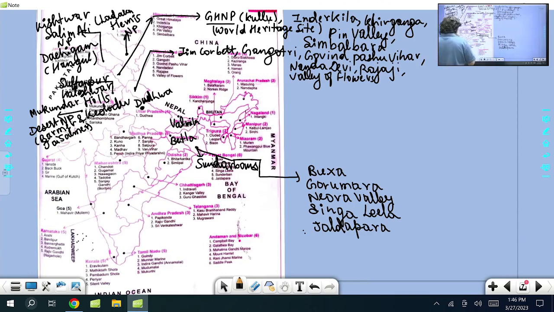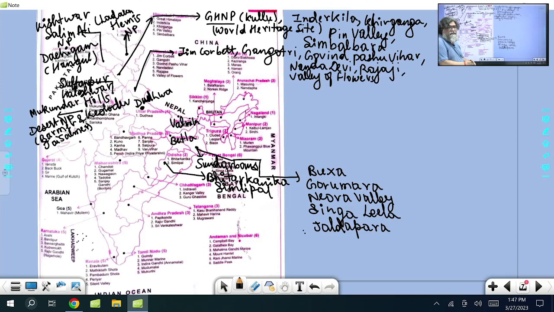Now if you look at Odisha, Odisha has got two names. One is a Biosphere Reserve, Simlipal, and the other is Bhitarkanika mangrove. It is also Ramsar site of Odisha, Bhitarkanika, and Simlipal you are aware. Simlipal is now Biosphere Reserve of Odisha, Mayurbhanj, and Bhitarkanika mangroves, right, is on coastal area, is a Ramsar site of Odisha.